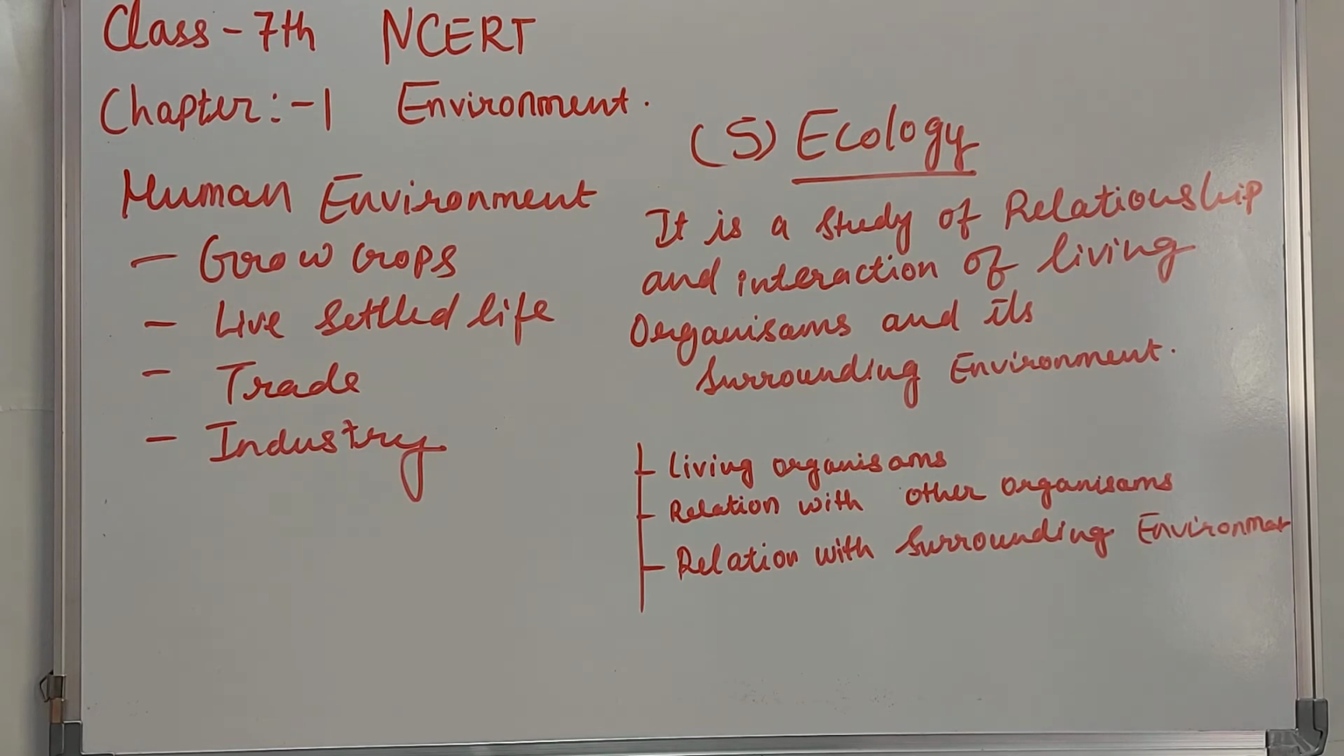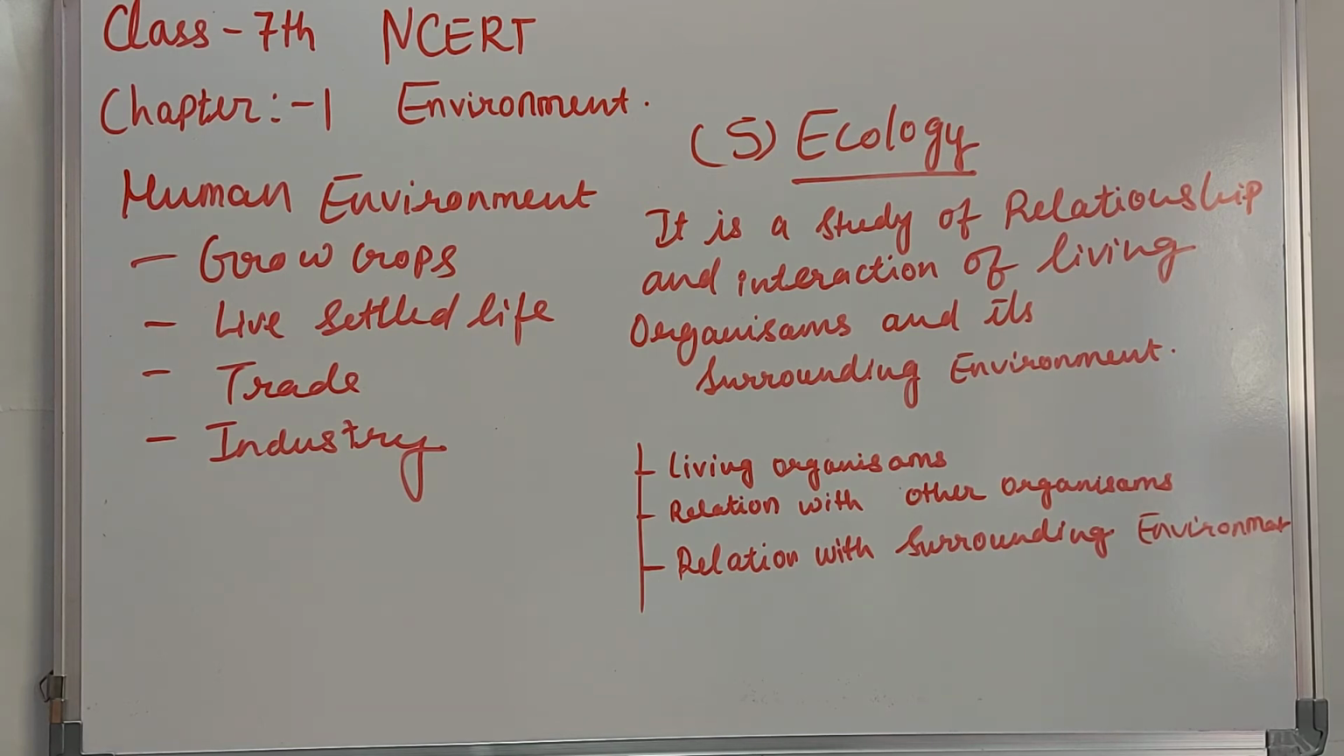Then comes the barter system. What was the barter system? The exchange of goods with goods. So no money was involved over here. If A has some milk and B has grown wheat, then what will happen? If A requires wheat and B requires milk, they both will exchange their products with one another. So this was the barter system.